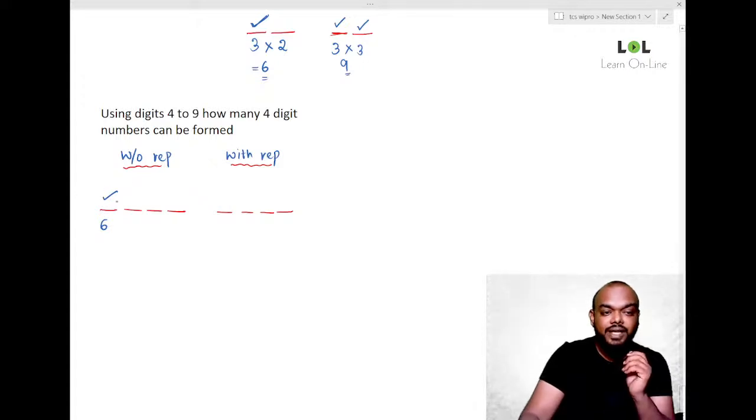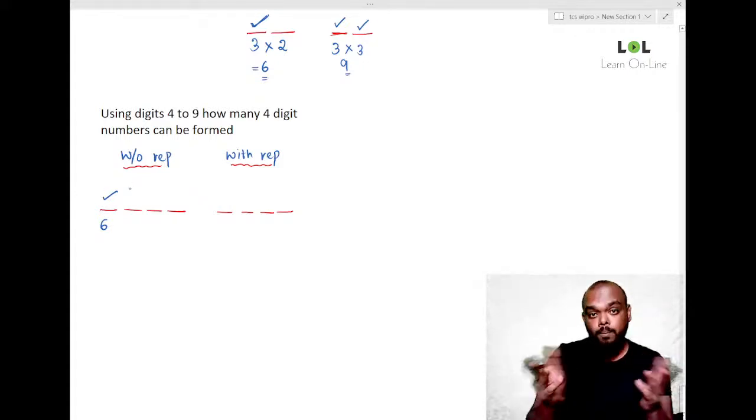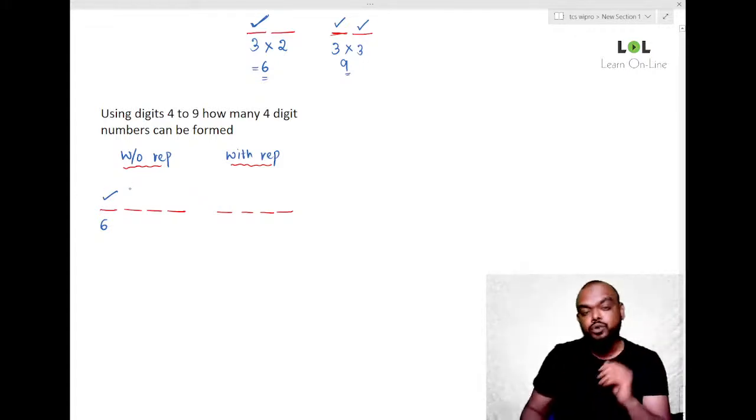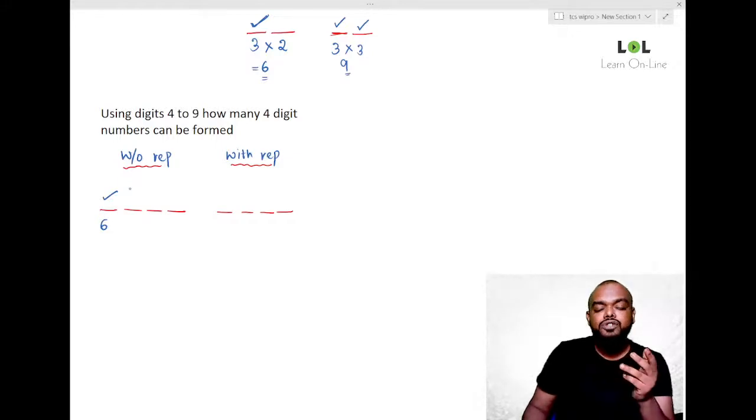So I used one digit here. Which one? I don't know which digit I used. I could have used 4 or 5 or 6 or 7 or 8 or 9. So I used one digit, still 5 digits are left over.